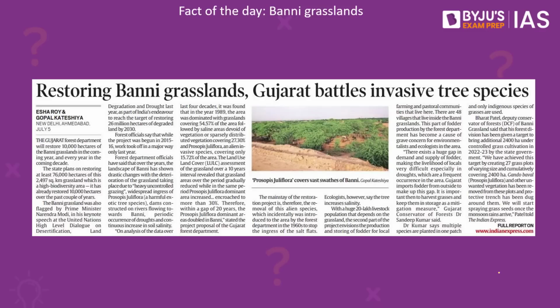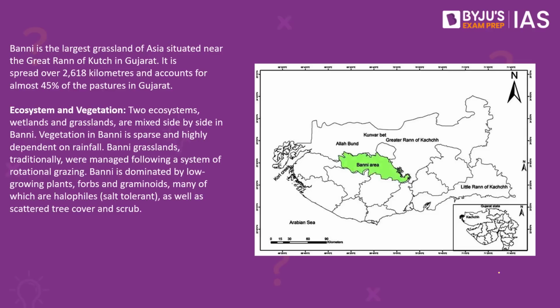Next, we have a fact of the day, and today we will be discussing the Banni grasslands in Gujarat. The news is about the Gujarat Forest Department trying to restore 10,000 hectares of the Banni grasslands every year in the coming decade. The state government has set an optimistic target for itself.